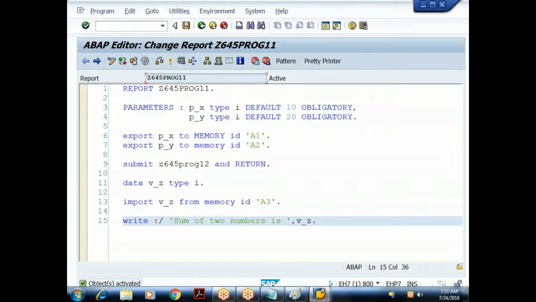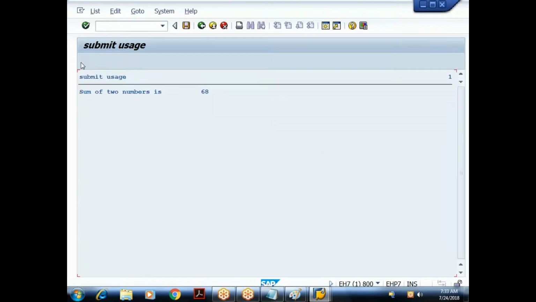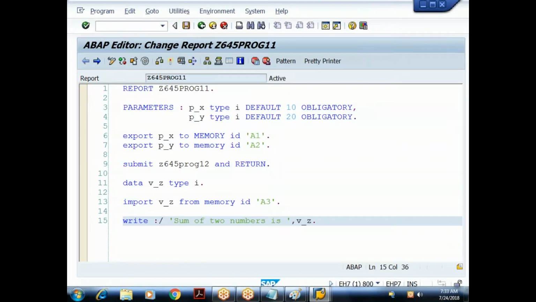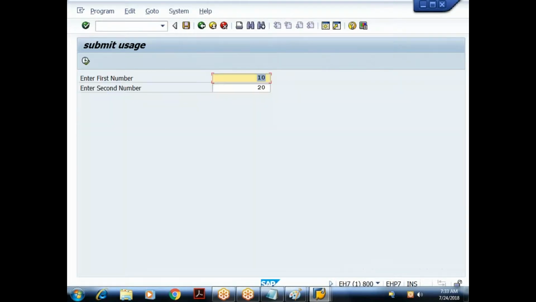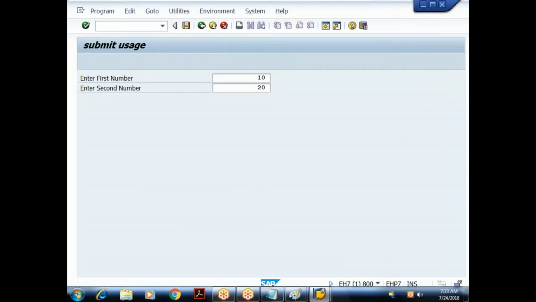Just observe here, when I execute, it has generated the selection screen because of the parameter statement. I'll provide some input values and click on execute. I got the result. But I don't have a feeling here that internally two programs got executed. Actually, internally, two programs are exchanging the data. Understood? As a user, I am not aware of that.